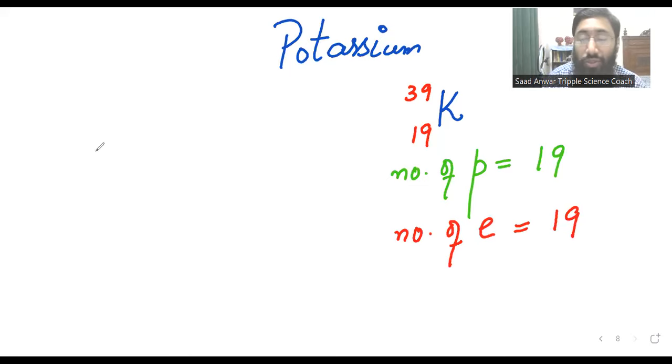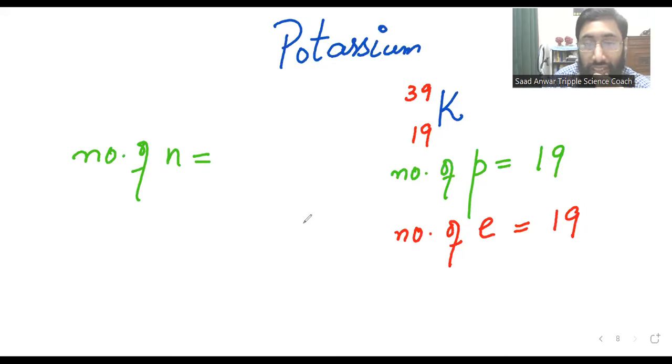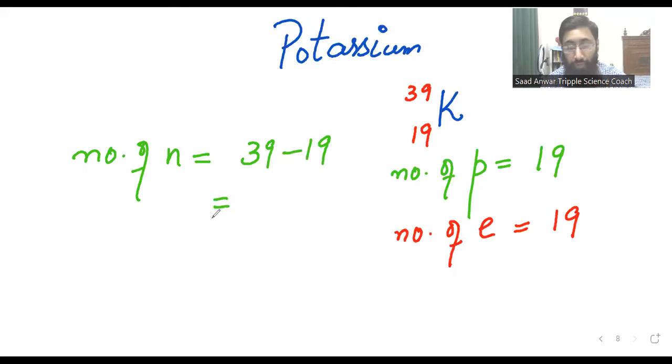And how to calculate the number of neutrons? Yes, the number of neutrons is 20. You are right. Just subtract the smaller number from the bigger number, and we will get the number of neutrons. So these are a few basic things which we discussed.